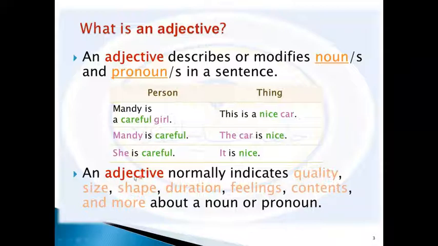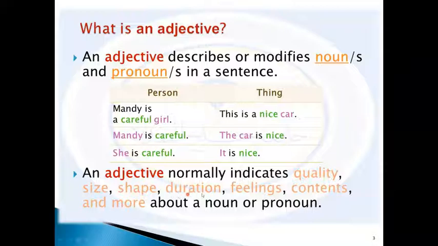When we use an adjective, the adjective will tell us about some different things, which are the quality of the noun and the size of it. When we say size here, we mean big, small, or something like that. Also, the adjective can tell us about the shape of the noun. Is it rounded or unrounded? The shape of it.